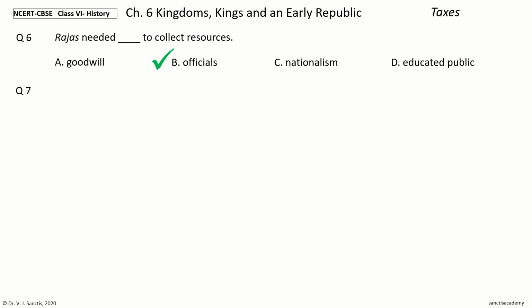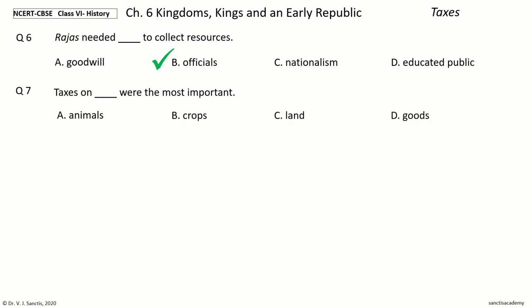Next question. Taxes on dash were the most important. Your options are animals, crops, land, goods. Your time to choose. And the answer is crops. So, taxes on crops were the most important.